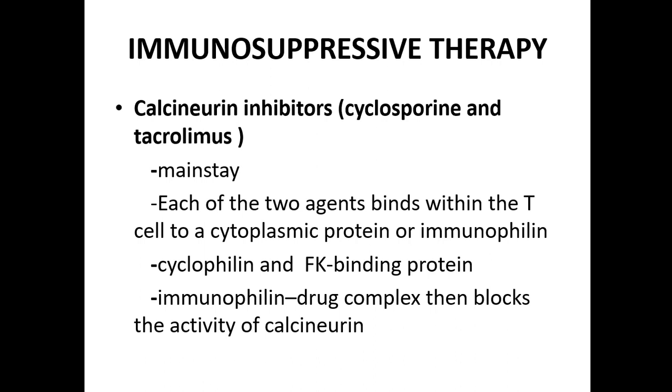So the main aim of action of the calcineurin inhibitor is to block the activity of calcineurin. For that they have to form a drug complex by binding with the immunophilin. The immunophilin that binds cyclosporin is cyclophilin, and the immunophilin that binds tacrolimus is the FK binding protein. So we will see how this is acting.